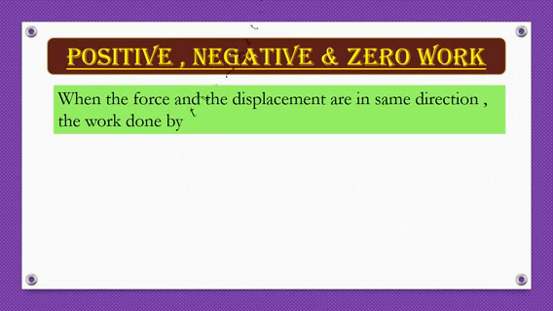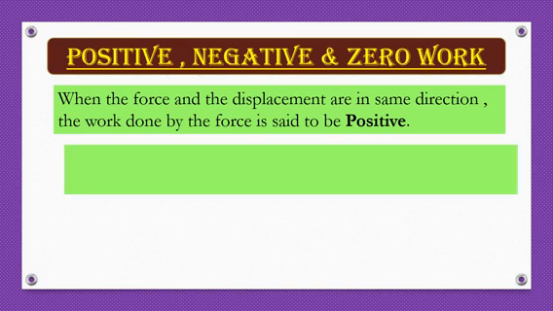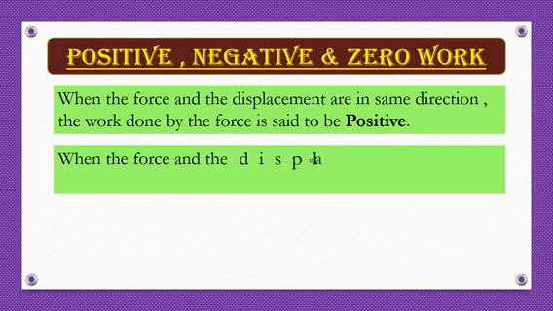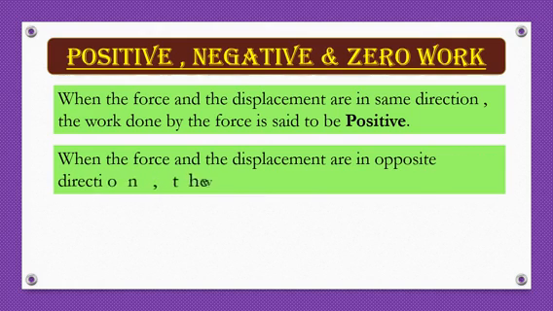When the force and the displacement are in the same direction, the work done by the force is said to be positive. That is, whenever the applied force and the displacement take place in the object in the same direction, then that work is said to be positive work.